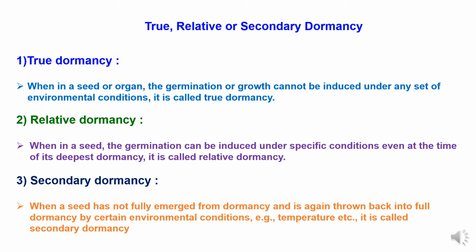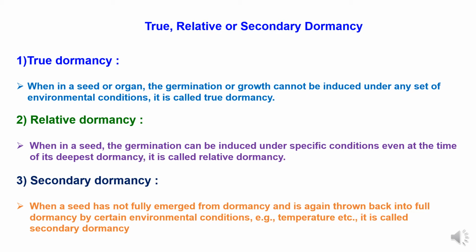Now to study true dormancy, relative dormancy, and secondary dormancy. What is true dormancy? When in a seed or organ the germination or growth cannot be induced under any set of environmental conditions, it is called true dormancy.